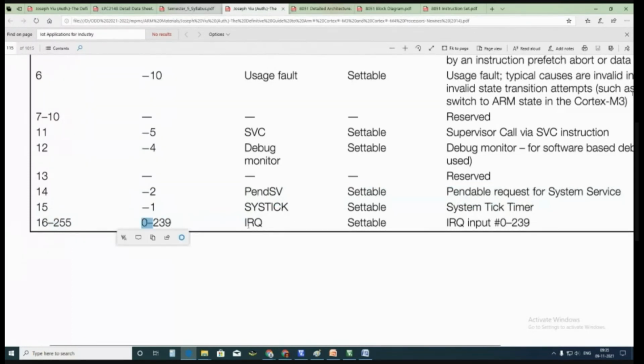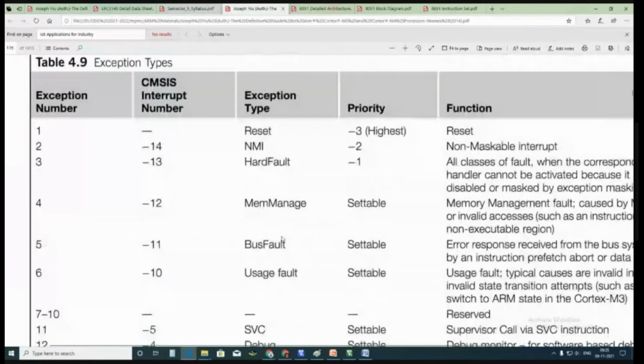Then there are interrupts 0 to 239, approximately 240 interrupts available for the user. The user can set 240 interrupts, so 240 interrupt service routines can be written. Similarly, there are more than 200 interrupt service routines in our mobile phone. Whatever we do, Bluetooth is one interrupt service routine, WhatsApp is another, Facebook is another, contacts is another, images are another, videos are another. Whenever you text, it goes to that particular location and executes that particular code. So this is the interrupt structure with respect to the ARM processor.